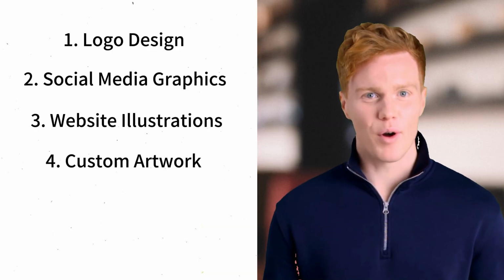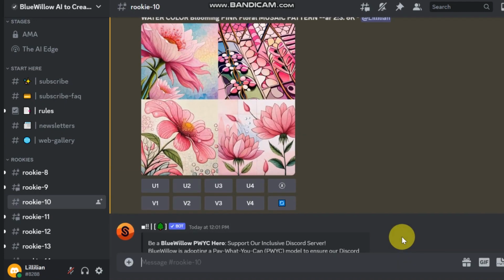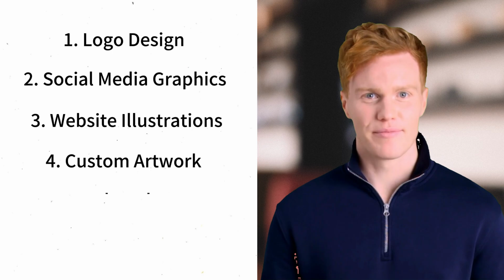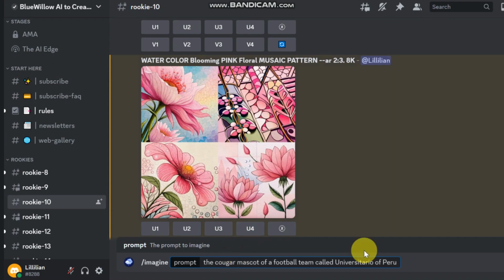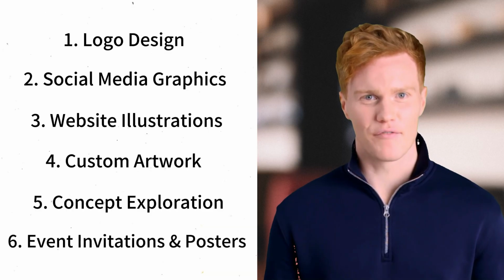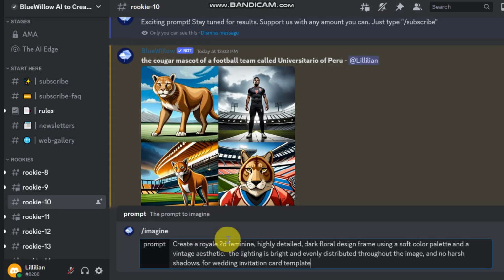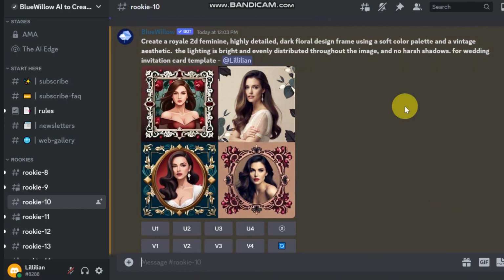4. Custom artwork. Looking to decorate your home or office? Describe your ideal piece of art, and Blue Willow can generate unique, high-quality artwork that suits your taste. 5. Concept exploration. If you're a writer, game designer, or filmmaker, Blue Willow can help you visualize characters, environments, or scenes to bring your ideas to life and inspire further creativity. 6. Event invitations and posters. Make your event stand out with bespoke invitations and posters. With Blue Willow, you can create designs that'll leave a lasting impression on your guests.